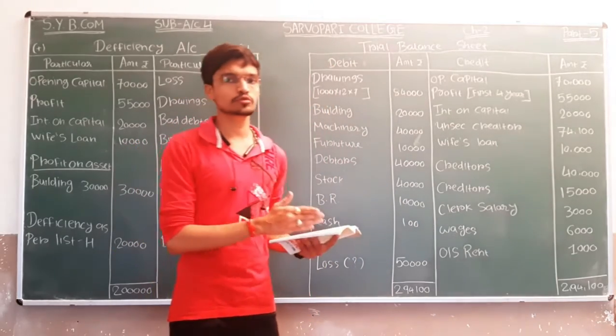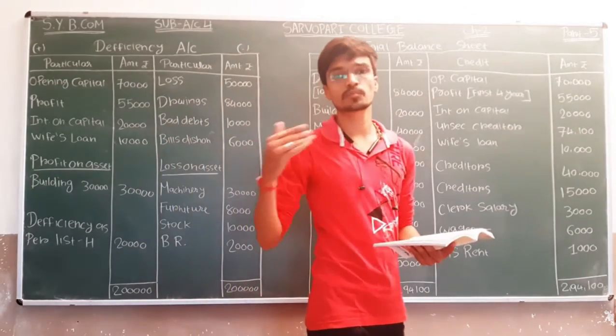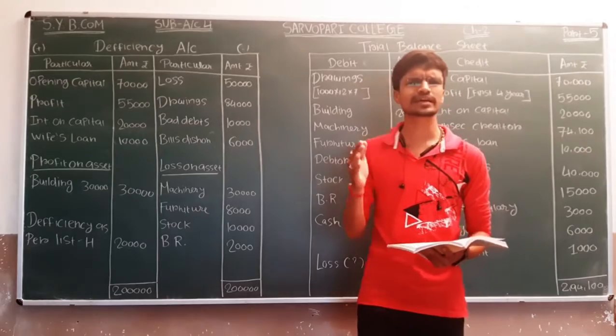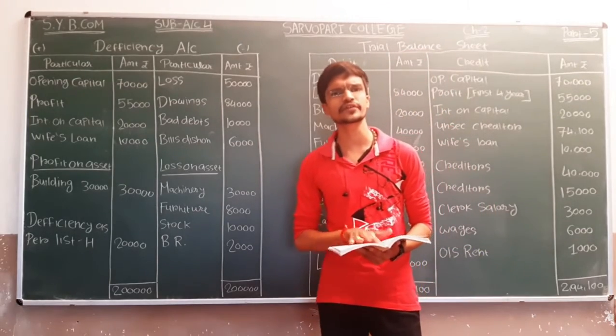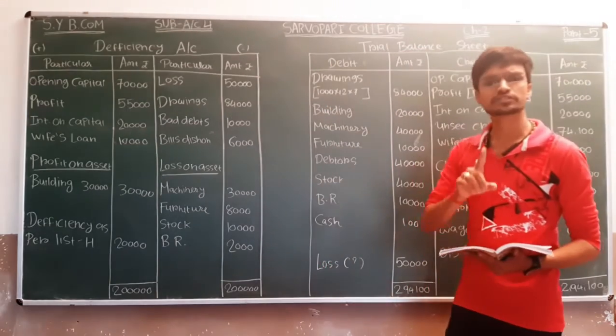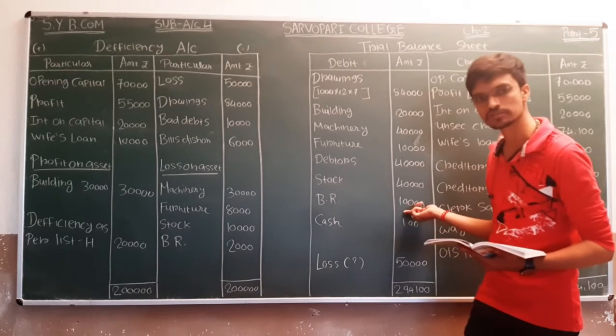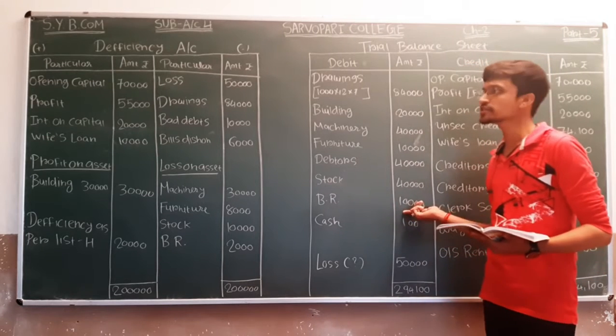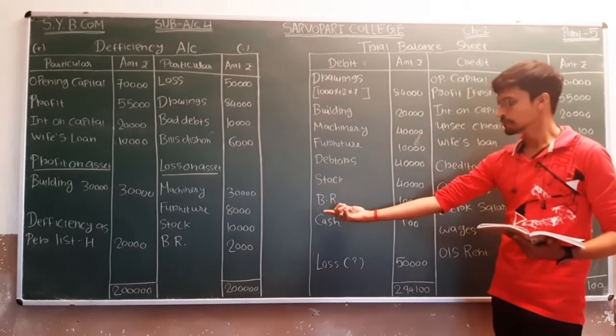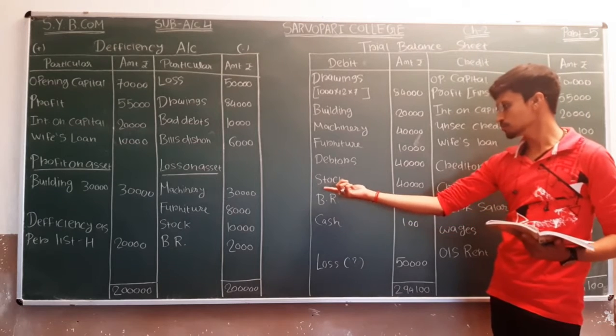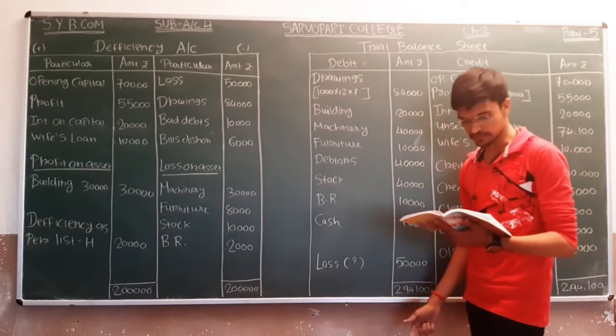We have to compare the estimated value with book value. In the trial balance sheet, we pass the entry and show the amount as book value. So the amount of book value is 10,000. In the trial balance sheet, we describe on the debit side the amount of stock, that is 40,000.